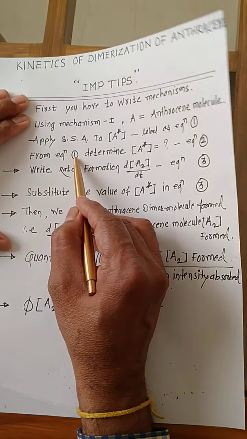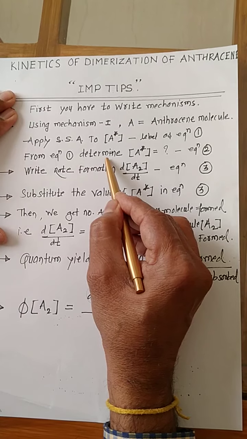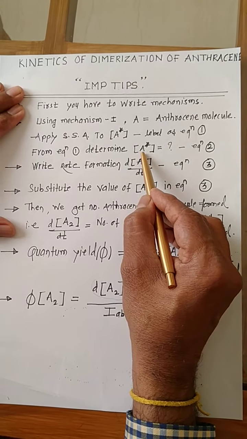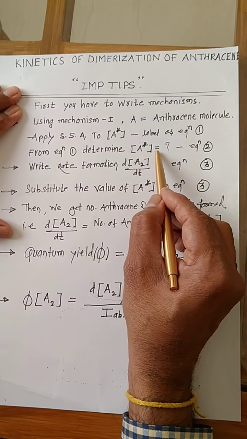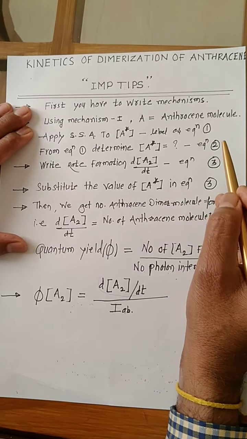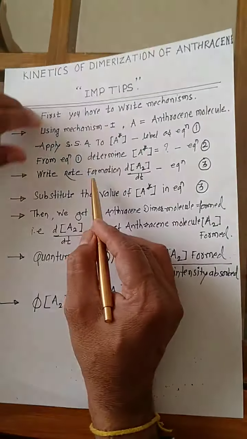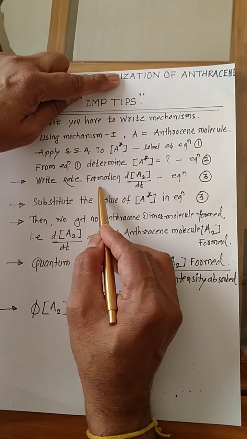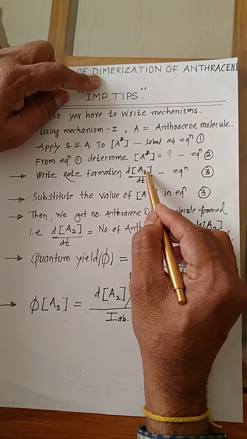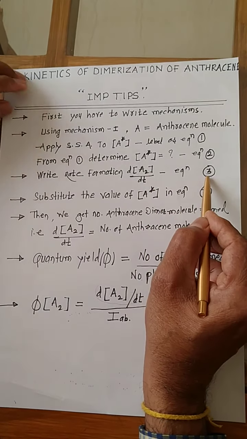From equation 1, you have to determine the concentration of activated molecules, label as equation 2. From the mechanism, then you have to write the rate of formation of the dimer of anthracene, label equation 3.